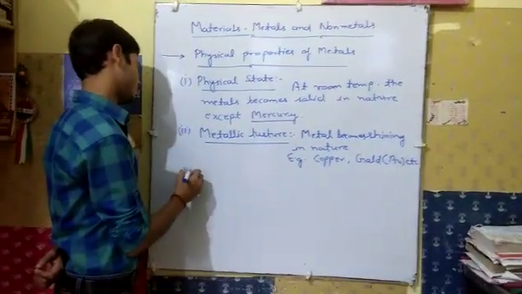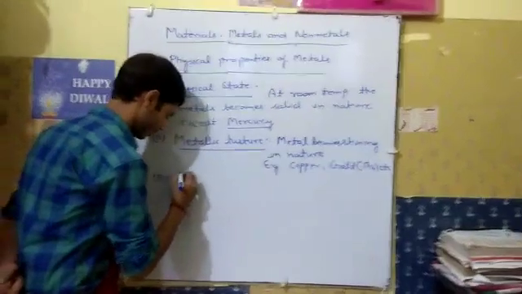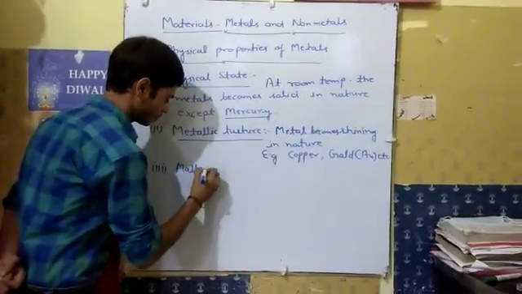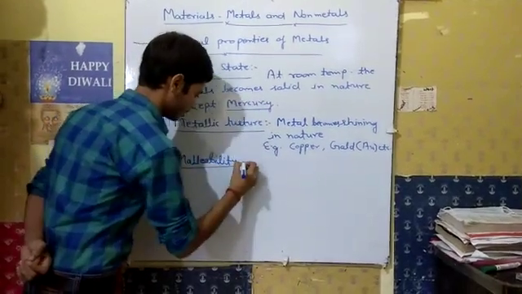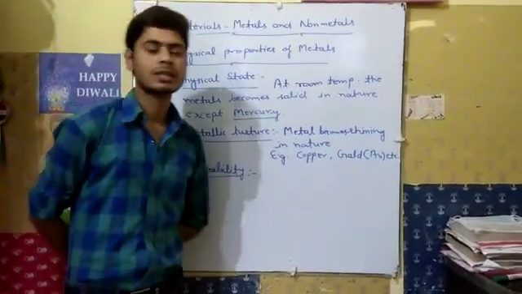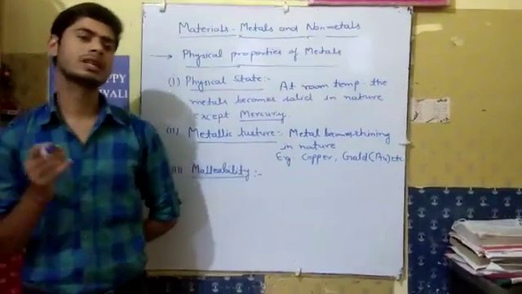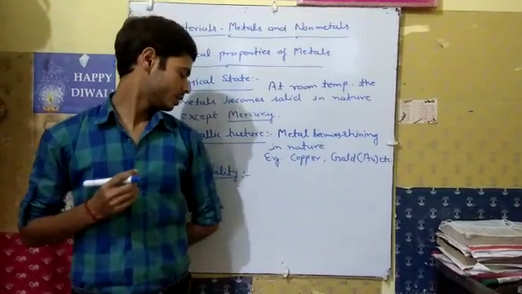Now the third property is malleability. What is malleability? Malleability is the property of metals by virtue of which they can be converted into thin sheets.